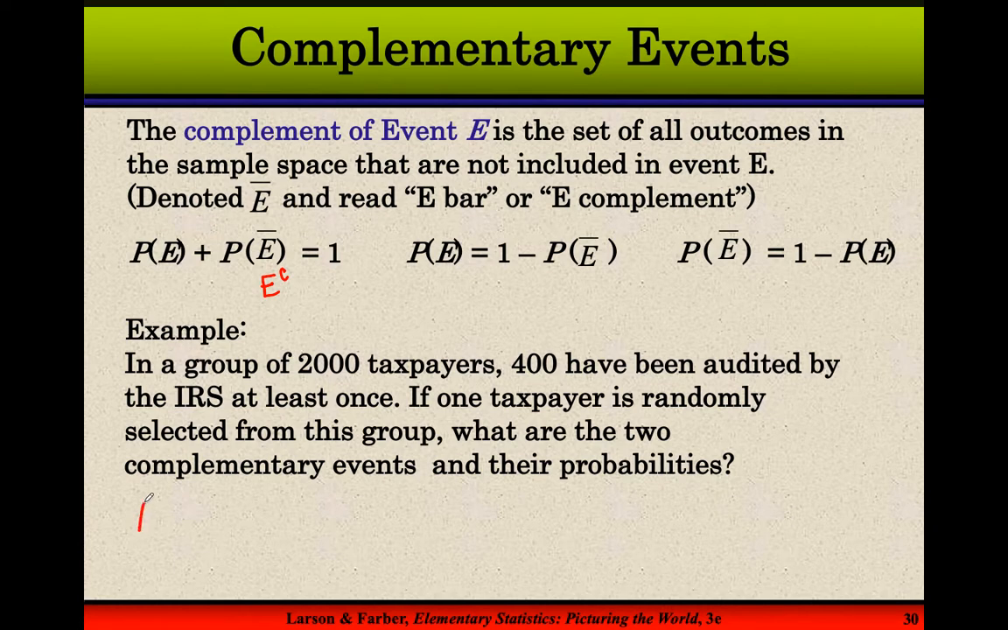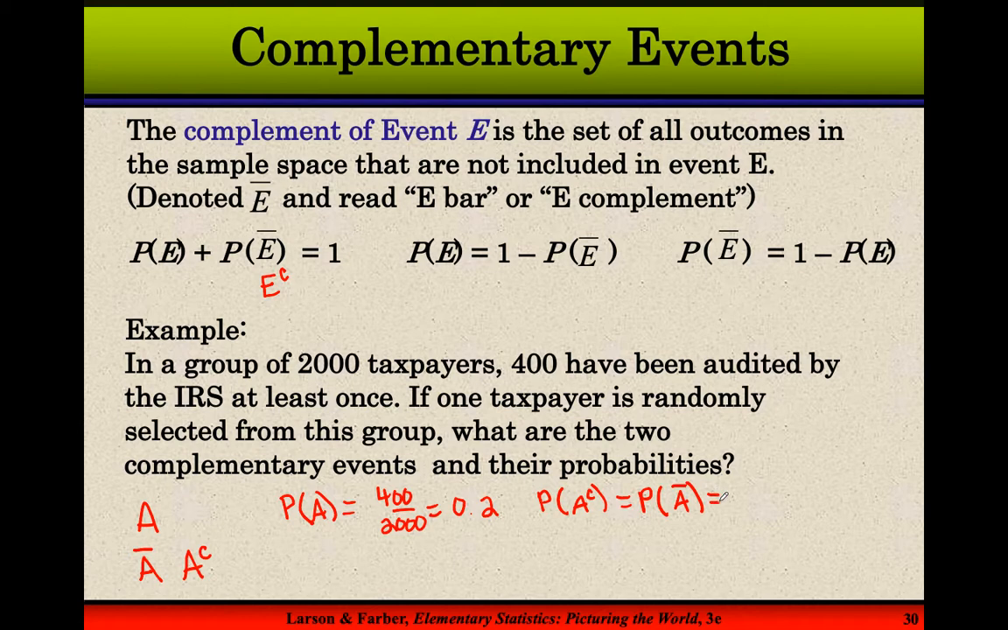Well, I'm going to say that A means they've been audited, so not A, or I could say A complement, so I could use either of these 2 descriptions, would be my 2 complementary events. A, they've been audited, and A bar, or A with the C there, A complement, are their complementary events. Now, the probability that I will have been audited: there's 400 people that have been audited out of 2,000, which turns out to be 0.2.